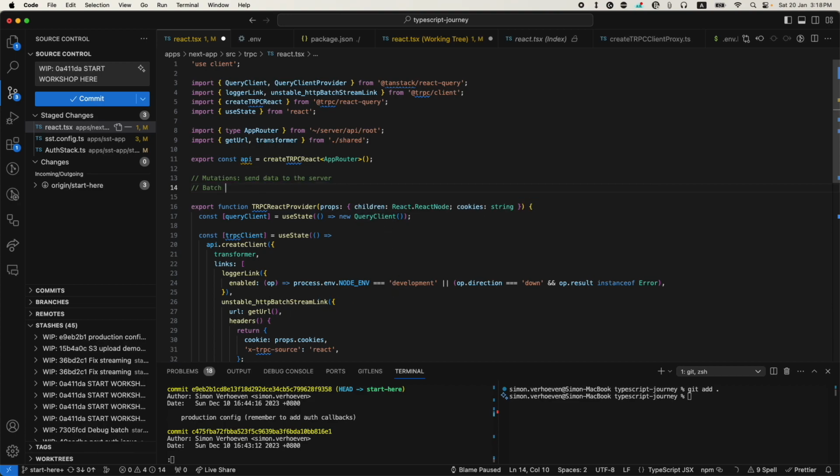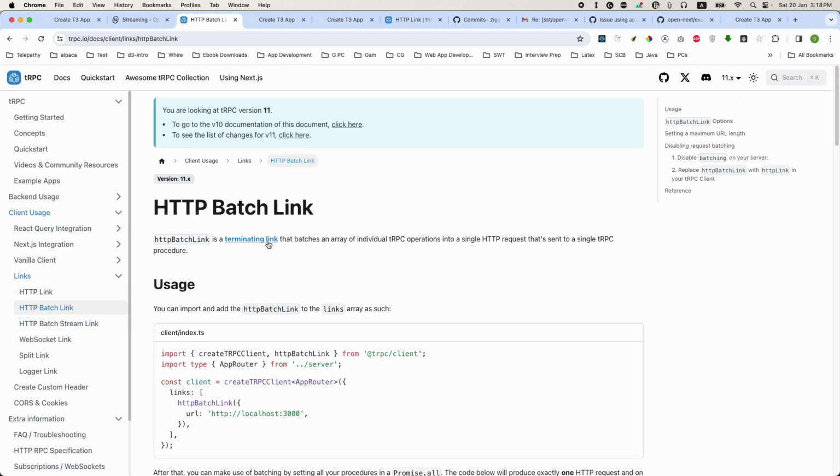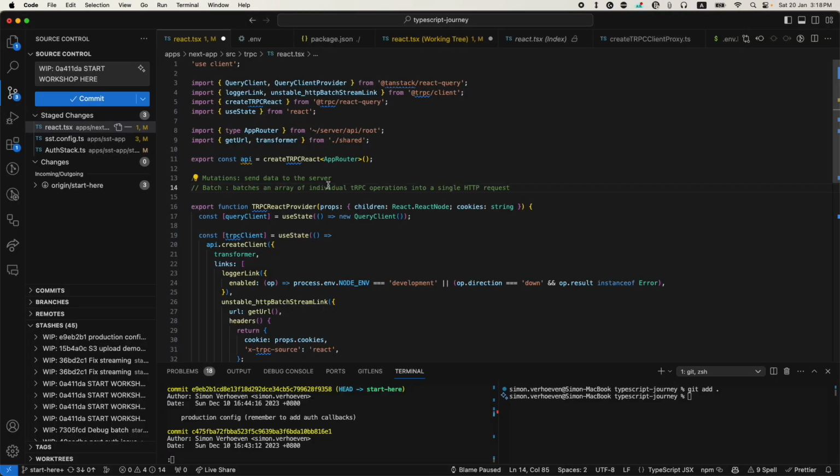A batch mutation just basically means, if you look up here into the batch link, it batches an array of individual operations to send them. There's a lot of optimization happening by TRPC here, but if it receives several requests, it will batch them together and send them to the server in one. A little bit similar to how GraphQL works. So what is batching? It batches an array of operations into a single HTTP request. That's what batching is.